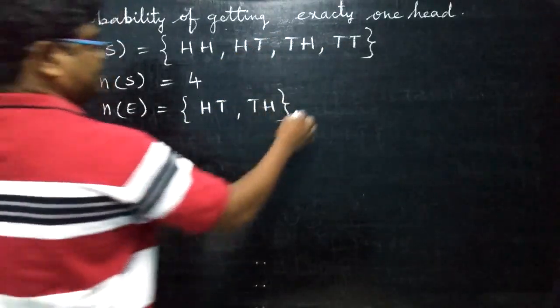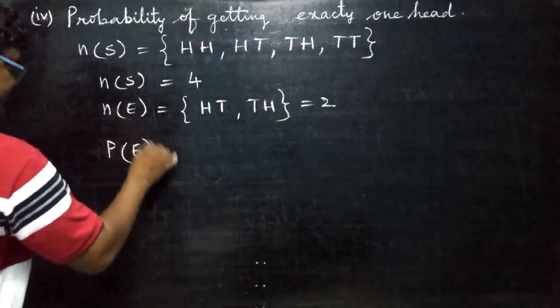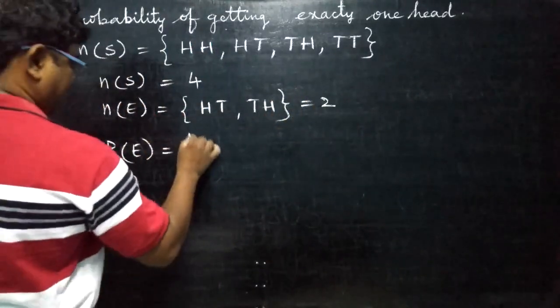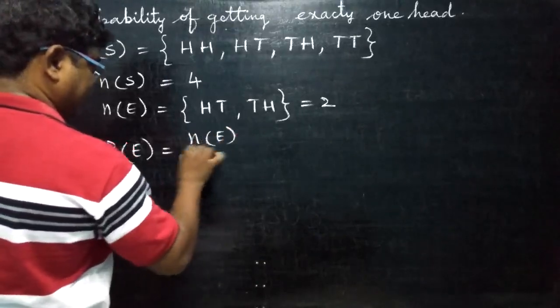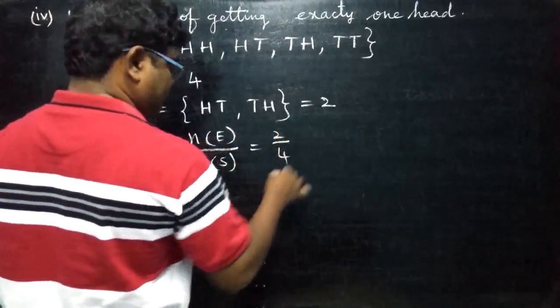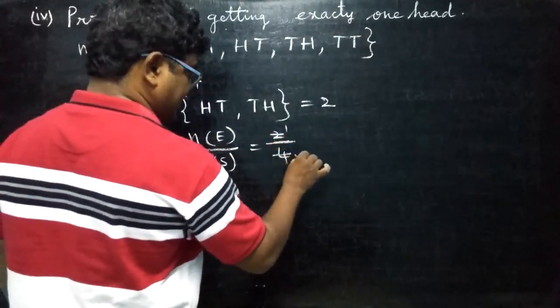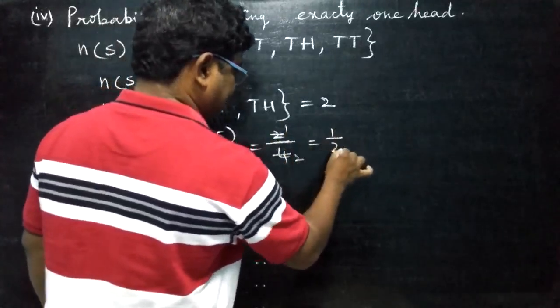Exactly 1 head means we got 2. Now they are asking probability. P of E is equal to n of E by n of S, that is equal to 2 by 4. If there is a cancellation, you can cancel. 2 ones are 2, 2 twos are 4. That is equal to 1 by 2.